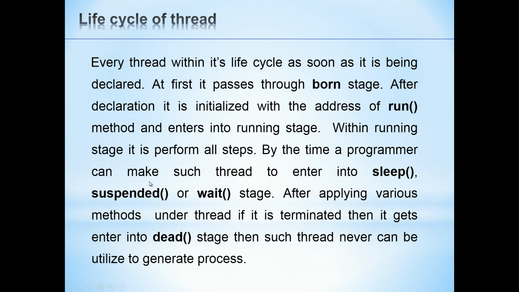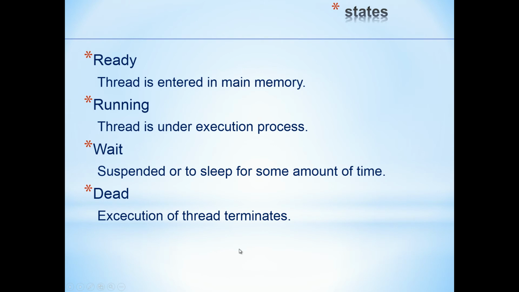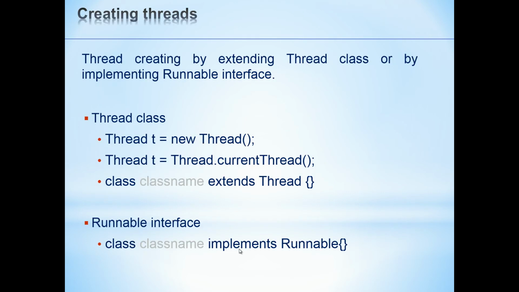Within the running stage, it performs all steps. In the meantime, a programmer can make such a thread enter the sleep, suspend, or wait stage as per the requirement of our program. After applying various methods on the thread, it is terminated. Then it enters the dead stage, and such a thread can never be utilized to generate the process. Here are the various stages: the ready stage, where the thread enters main memory, the running stage, the wait stage, as well as the dead stage.